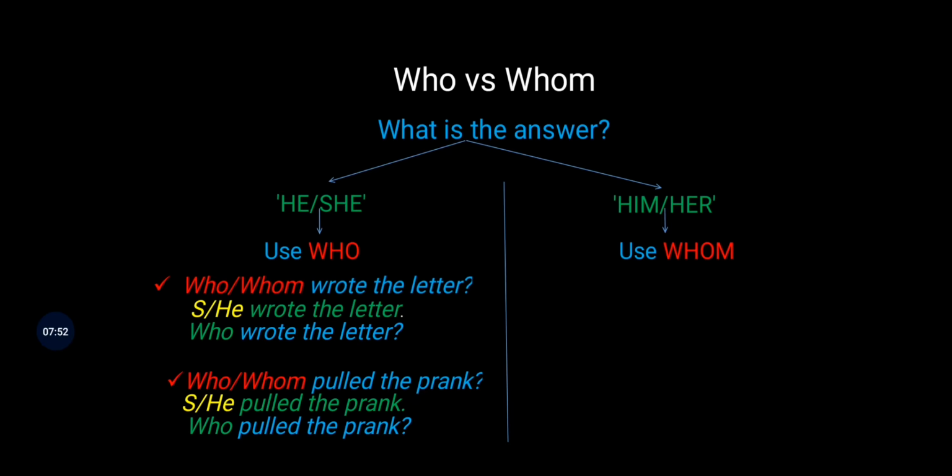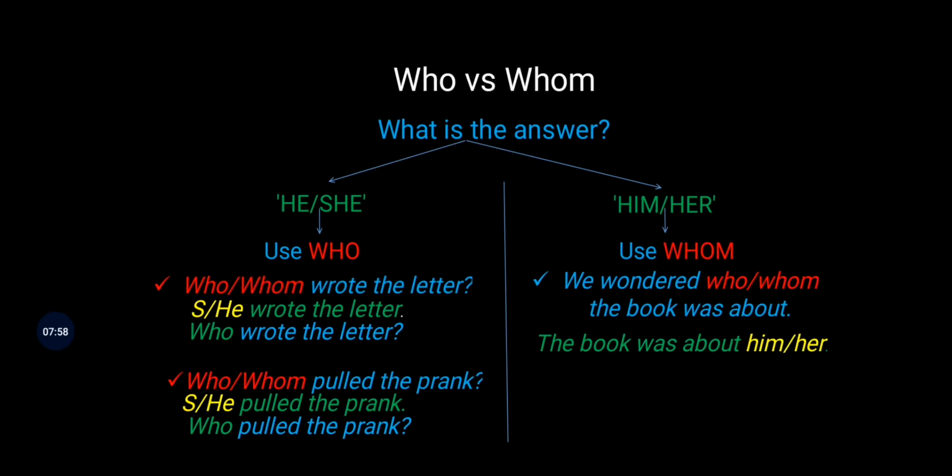It's not whom. On the other hand, we wondered who or whom the book was about. So try answering this: the book was about him or her. That's what you would usually say. You would not say the book was about he or she. The book was about him or her. So the correct statement would be, we wondered whom the book was about, because the answer was in terms of him or her. The correct question form would be in terms of whom and not who.